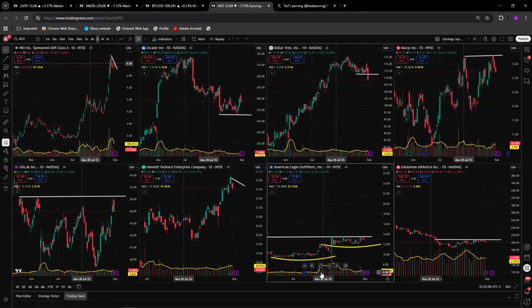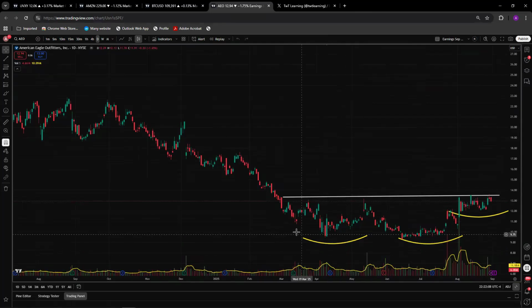And we have American Eagle, so basically a retailer. We have a base formation. If we fail to break post-earnings 13.13, to 13.50, to 14, then we are coming down. So we're going to remain in the range. If we break, then we have room to the upside.